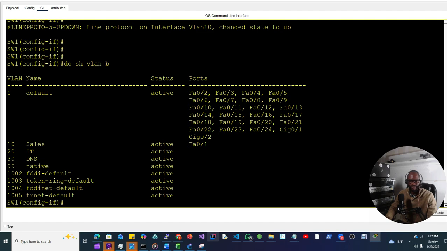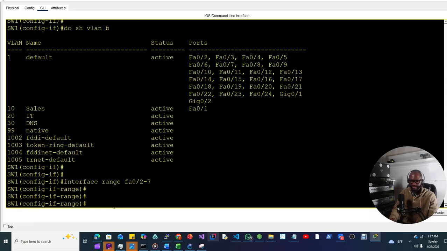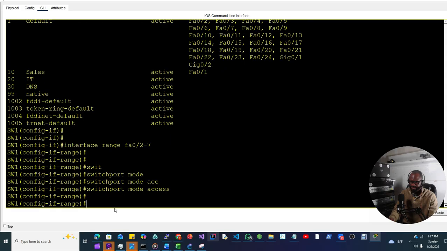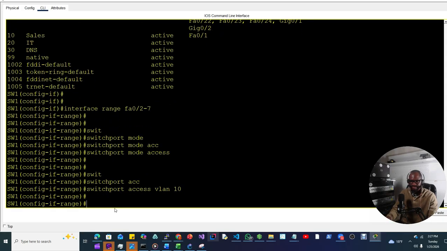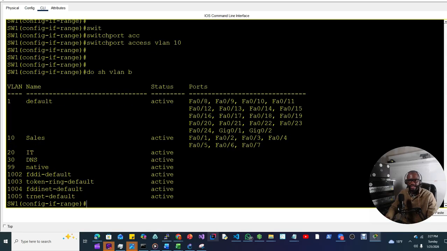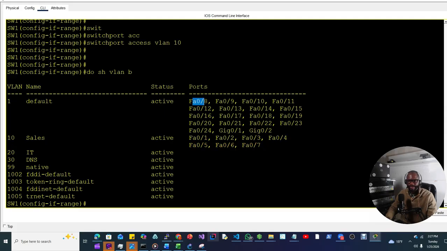So that's a lot of work. What we need to do is make use of the interface range command. Interface range FA0/2 through 7, switchport mode access, switchport access vlan 10. Let's verify one more time. Do show vlan brief. Now we can see FA0/1 through 7 have been moved from VLAN 1 to VLAN 10, the cells. And now we have FA0/8 through 24 still on VLAN 1.